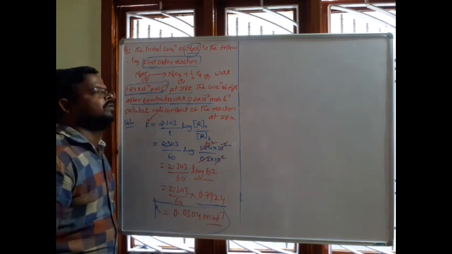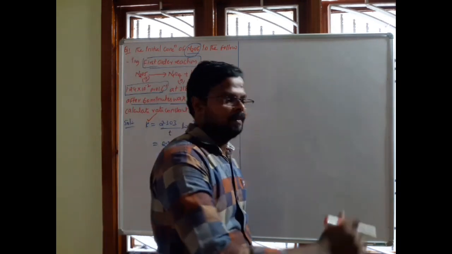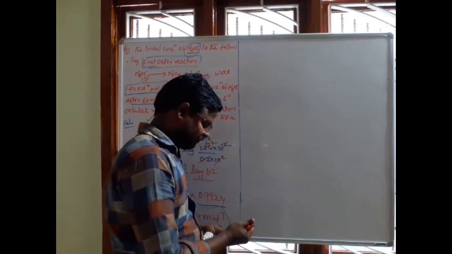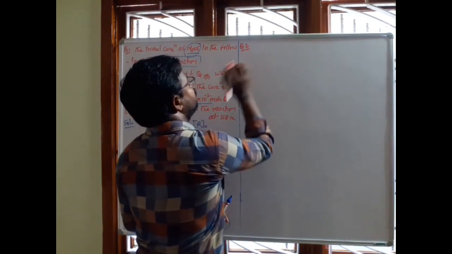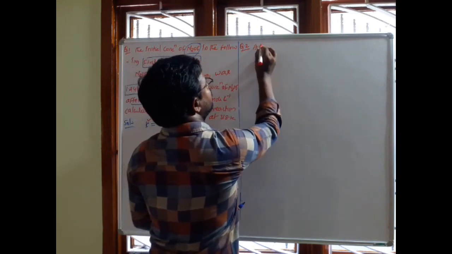Okay, now see the problem number 2. Second problem.